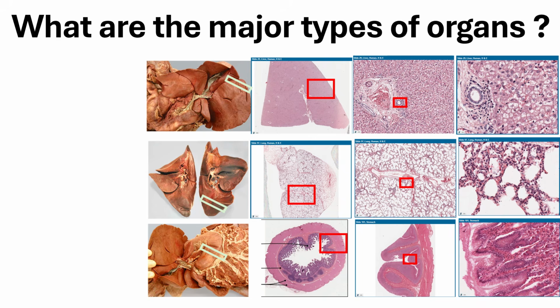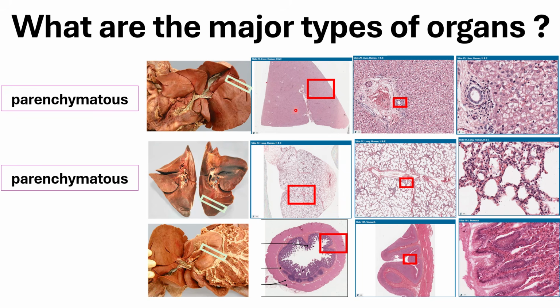So here, let's try to exercise what we have learned in the previous slide. For the first organ here, we have the liver. As I said earlier, technically it is parenchymatous in nature with your parenchyma and your stromal components over here, right? And then you would also have your lungs, which is technically parenchymatous also.